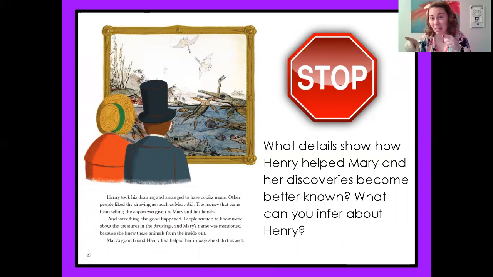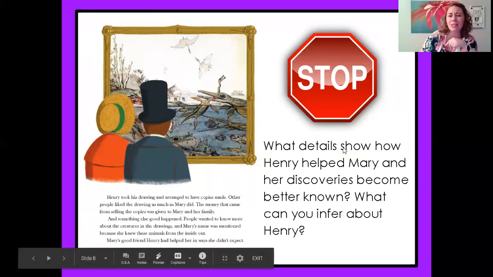So let's stop and think about what we've read so far. What details show how Henry helped Mary and her discoveries become better known? And then what can we infer about Henry? So that means, like, what do you think about Henry? So let's first do the first part of this question. What details show how Henry helped Mary and her discoveries become more well known? Well, right here I see in the text it says Henry took his drawings and arranged to have copies made.